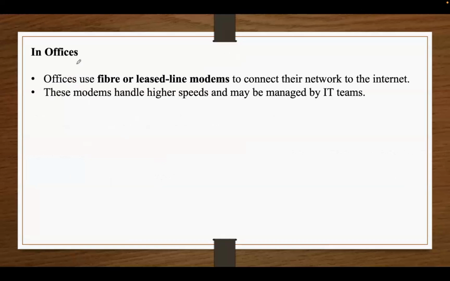And it can even be used in offices also. So offices use this fiber or lease line modems to connect to the internet. These are high speed business grade connections, and they are usually managed by IT teams for reliability and security. The modem in this case doesn't directly serve individual devices. Instead, it just connects the office building to the internet service provider, and then it will forward the internet to the company's internal router and switches.